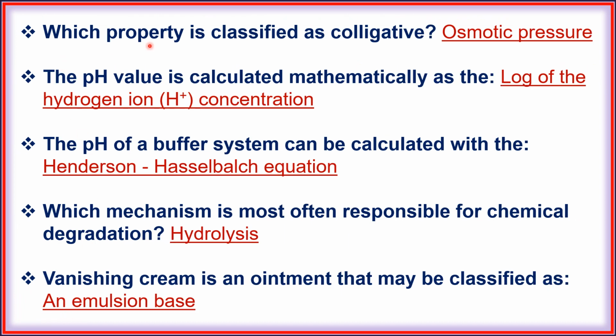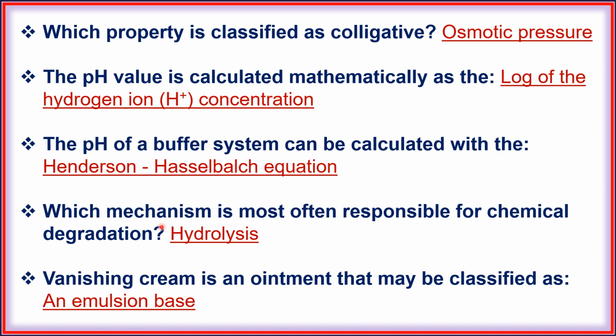Next, which property is classified as colligative, osmotic pressure? Next, the pH value is calculated mathematically as the negative log of the hydrogen ion concentration. Next, the pH of a buffer system can be calculated with the Henderson-Hasselbalch equation.